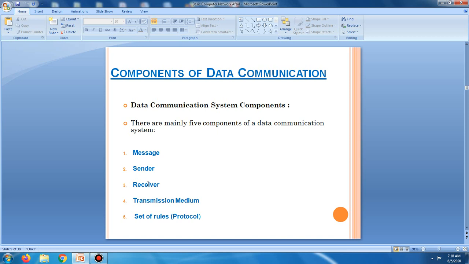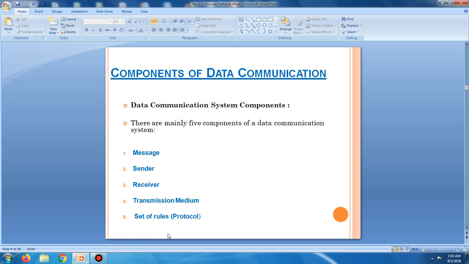Okay, next, components of data communication. A data communication system is made up of five components: sender, receiver, message, transmission medium, and set of rules.